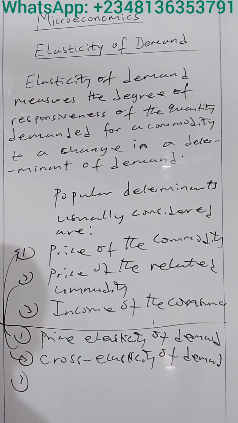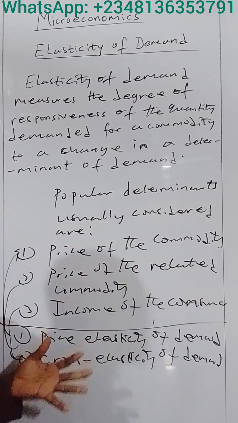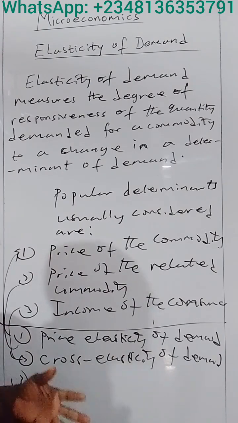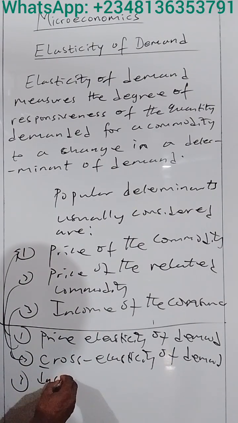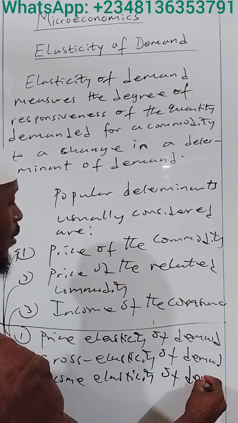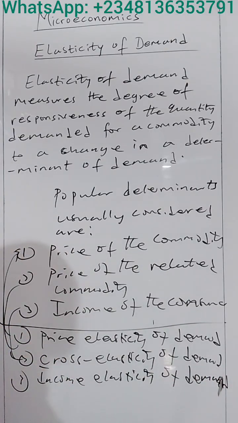And lastly, we may want to consider how responsive the quantity demanded is to a change in consumer income. When consumer income increases, we expect consumers to buy more of the commodity because they can afford more, and when the income falls, we expect them to buy less because they cannot afford as much. So when we are considering the income of the consumer, we are dealing with income elasticity of demand.